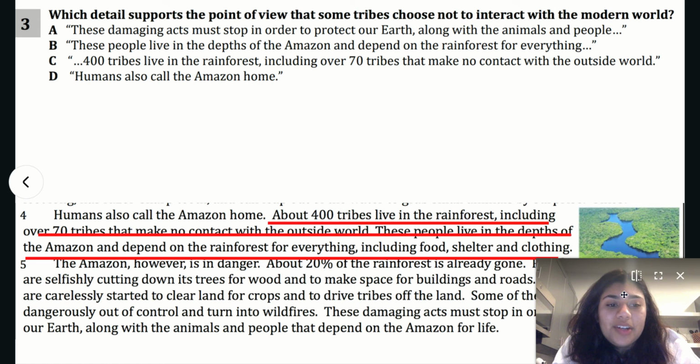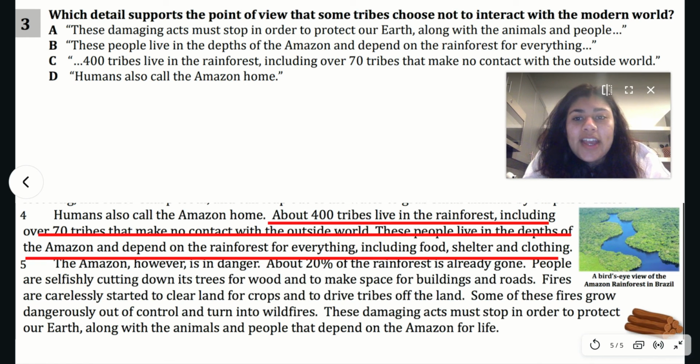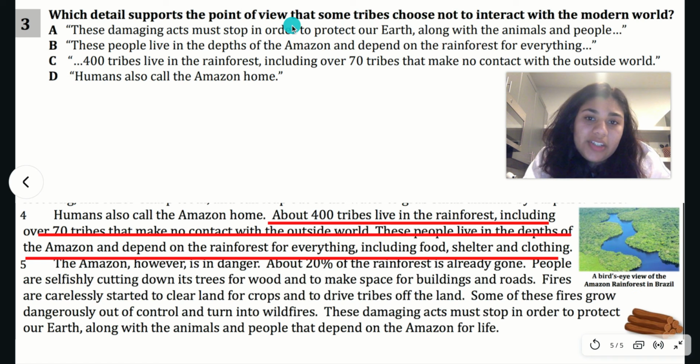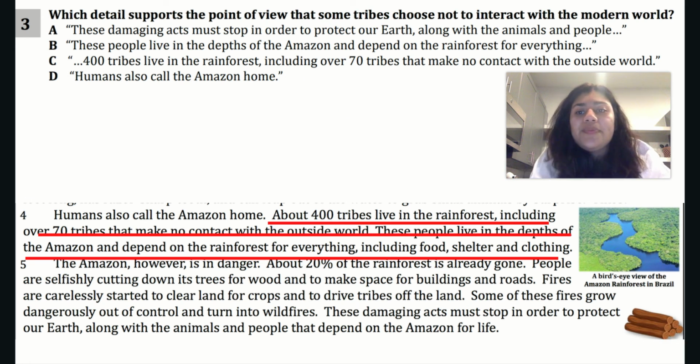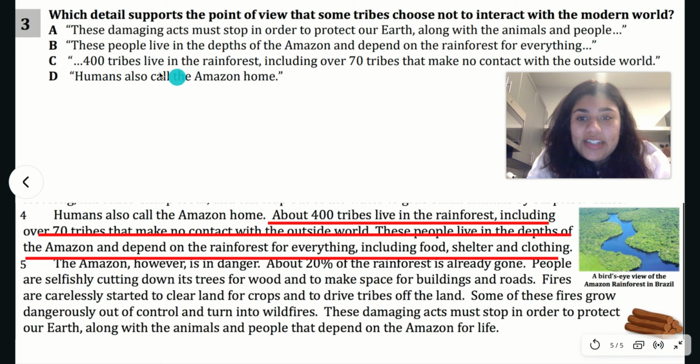Let's go ahead and review our very last question. The last question is, which detail supports the point of view that some tribes choose not to interact with the modern world? So we need to find a detail that shows the author's point of view that some tribes choose to not interact with the modern world. The correct answer choice here is C. I accidentally forgot to circle it, but the answer choice is C.